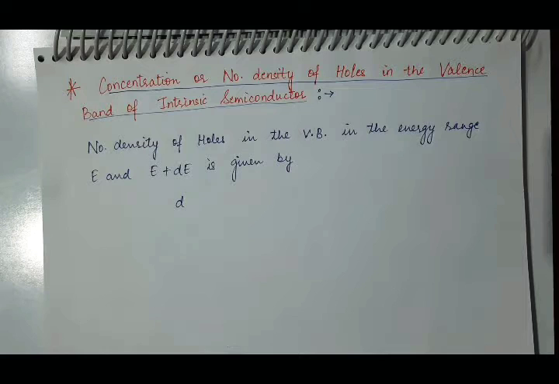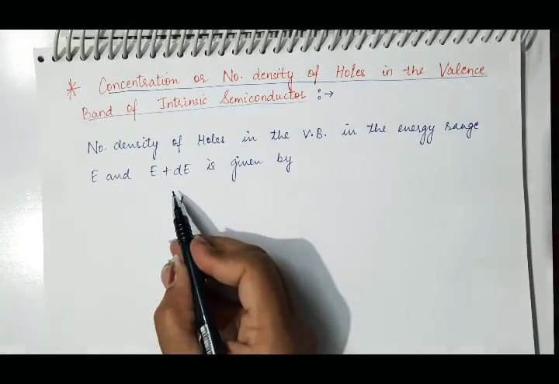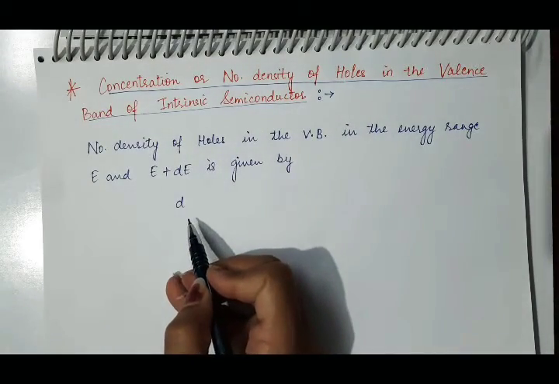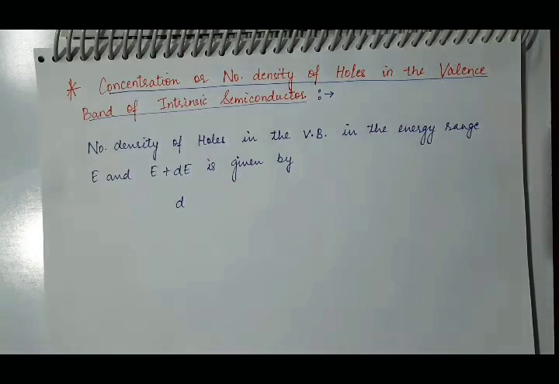Now next we will find the concentration or the number density of holes present in the valence band of intrinsic semiconductor. In the same way, consider a small energy interval, that is E and E plus dE, and suppose the number density of holes in the valence band present in this small energy interval will also be small because the energy interval is small.